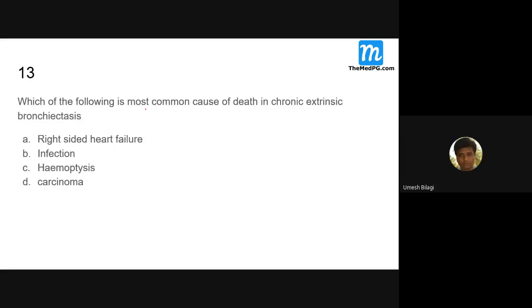Which of the following is the most common cause of death in chronic extensive bronchiectasis? Massive hemoptysis. Right-sided heart failure. Question is wrong, it is not extensive, it is extensive. Most of these patients will die because of right heart failure. Most often patients with chronic extensive bronchiectasis develop cor pulmonale.